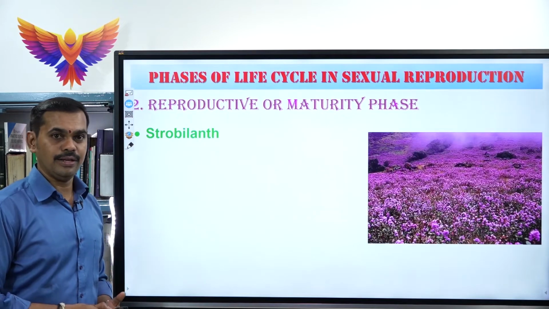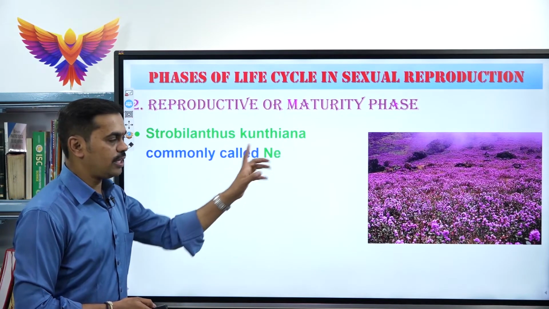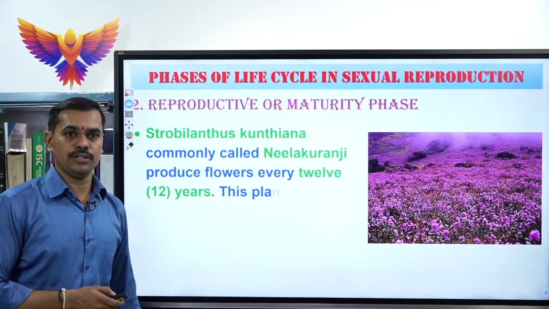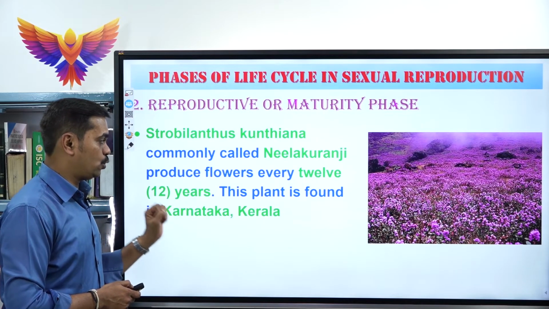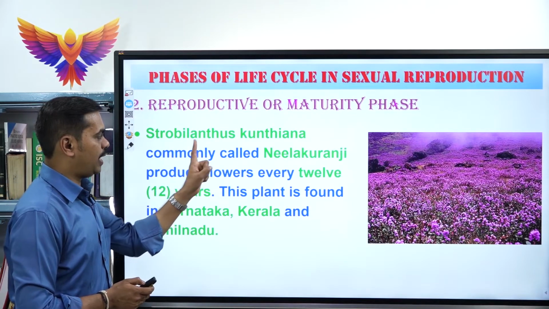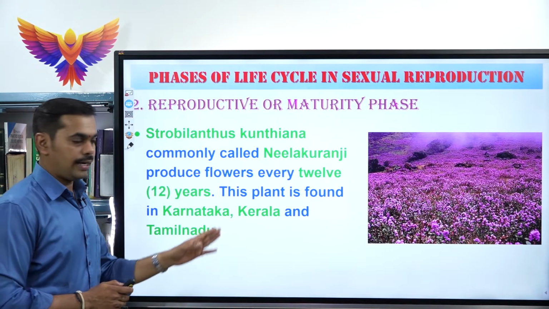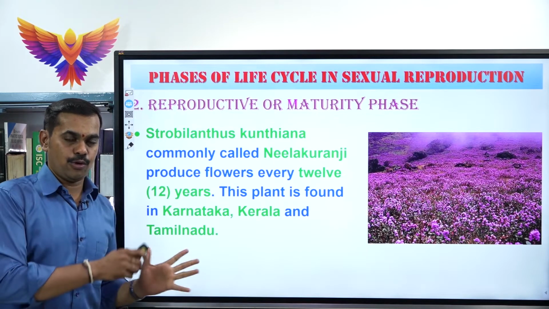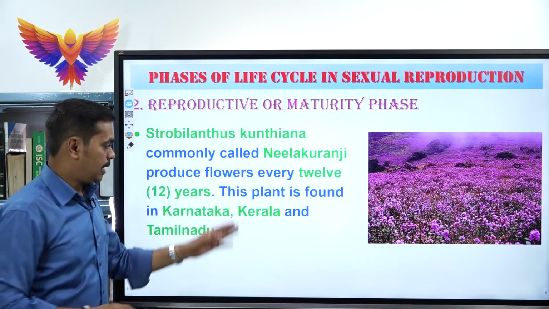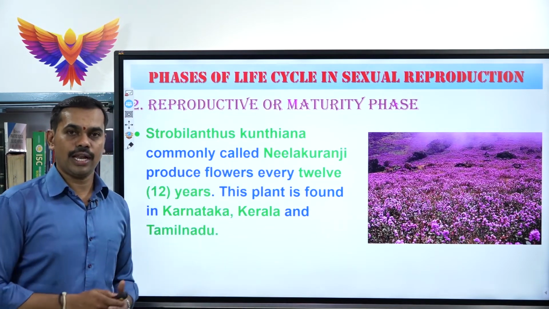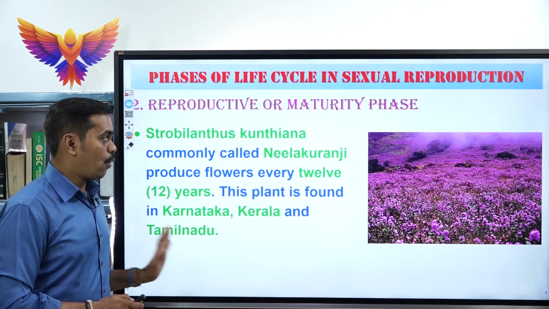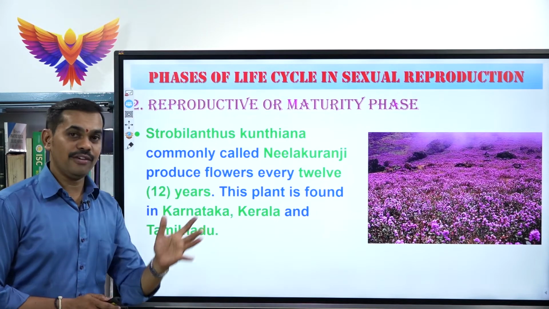Next, the second example, which is called Strobilanthes kunthiana. In common name, we call it Neelakuranji. This plant produces flowers once every 12 years. Strobilanthes kunthiana is usually found in Karnataka, particularly in the Western Ghats, Kerala, Munnar, Thekkady, and in Tamil Nadu. So these are the three states where Strobilanthes kunthiana can be found.